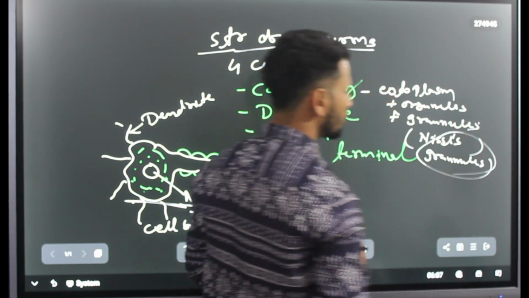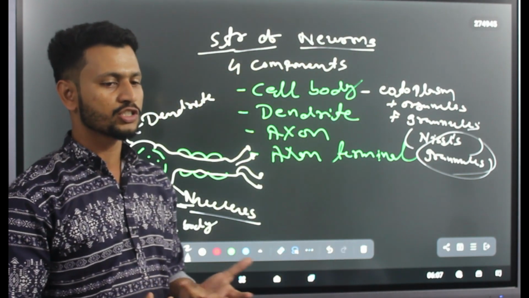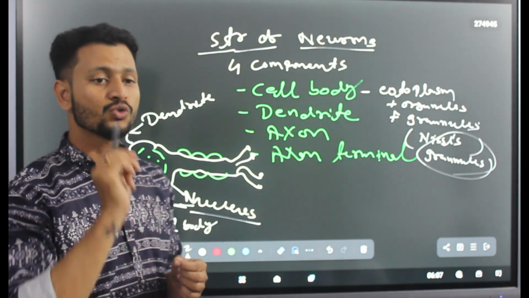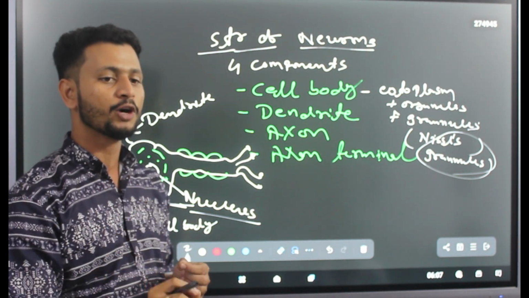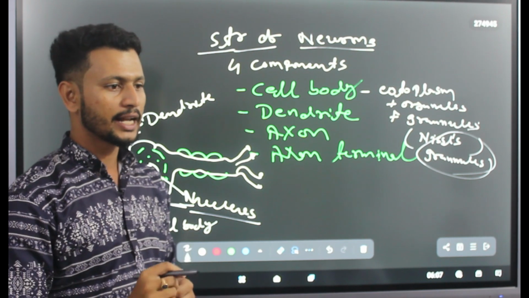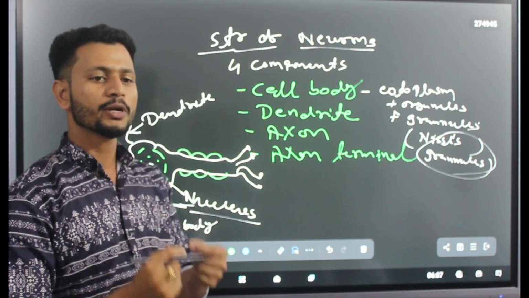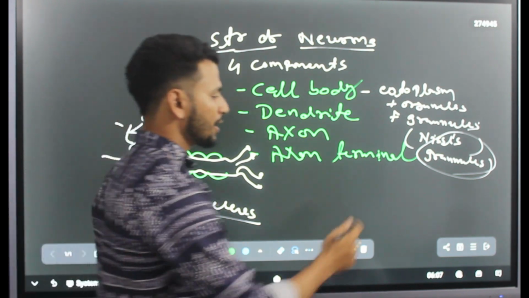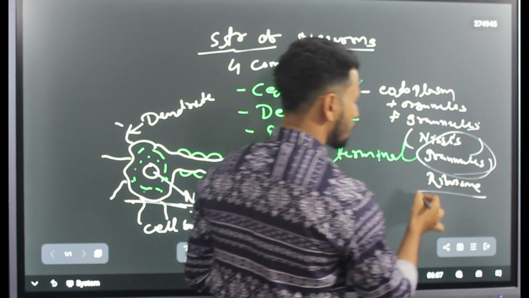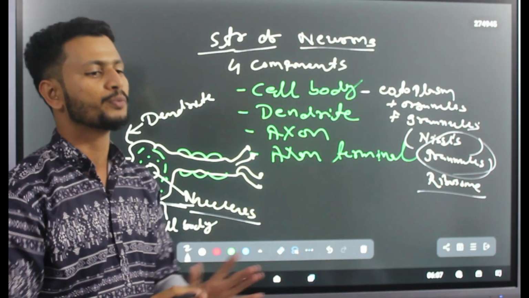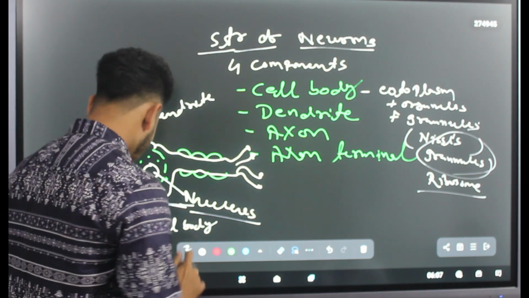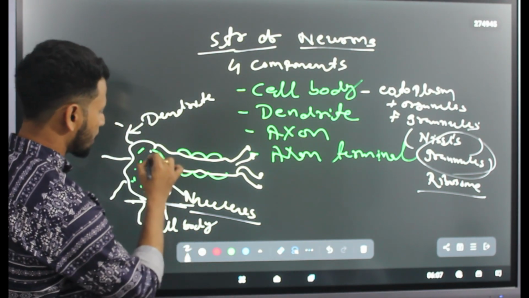Now let me remind you, what are the functions of Nissl's granules? Nissl's granules help to synthesize protein with the help of ribosomes. That means function wise, Nissl's granules help to produce protein. Clear?